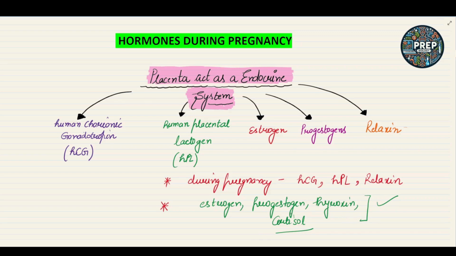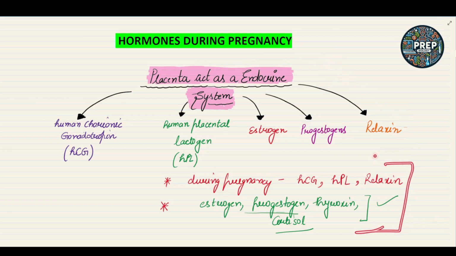Okay, so their level is very high, their level is increased during pregnancy. But if we talk about the HCG, HPL and relaxin hormones, they are secreted only during the pregnancy of a female. Okay, so these are all very important hormones during pregnancy.